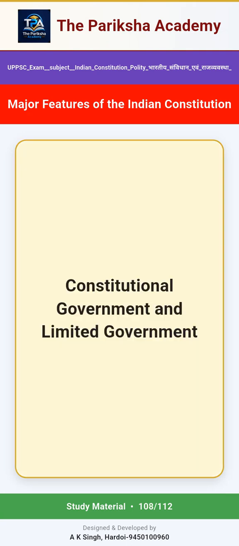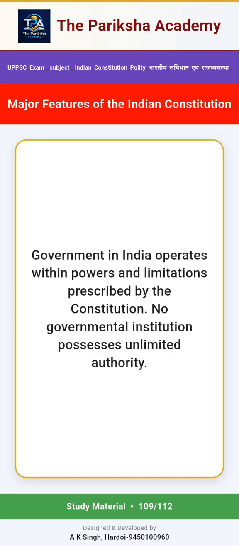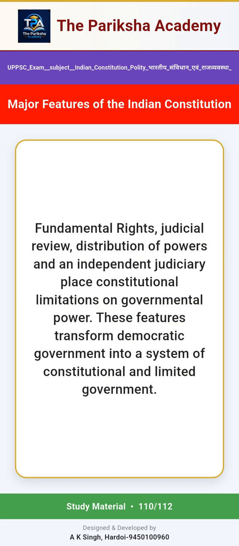Constitutional government and limited government. Government in India operates within powers and limitations prescribed by the Constitution. No governmental institution possesses unlimited authority. Fundamental rights, judicial review, distribution of powers and an independent judiciary place constitutional limitations on governmental power. These features transform democratic government into a system of constitutional and limited government.